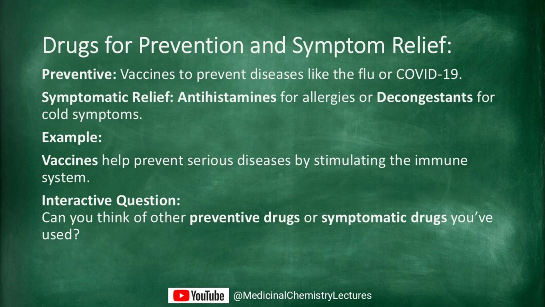The role of drugs in medicine, preventive and symptomatic use. Drugs are also used for prevention and symptom relief. For instance, vaccines prevent diseases like the flu or COVID-19 by stimulating our immune system. On the other hand, drugs like antihistamines provide relief from allergy symptoms, and decongestants help with colds. Can you think of other preventive drugs or symptomatic drugs you've used?